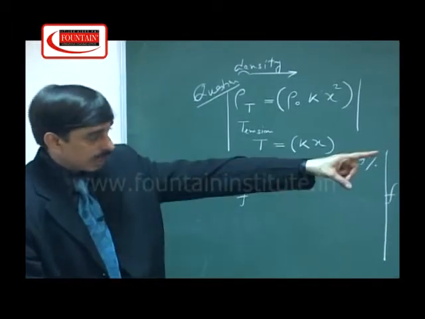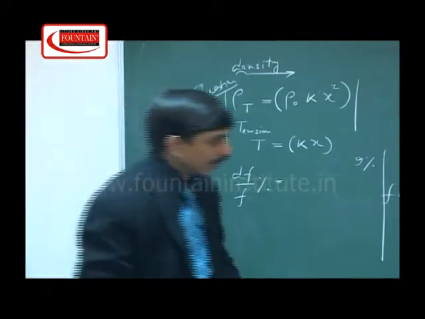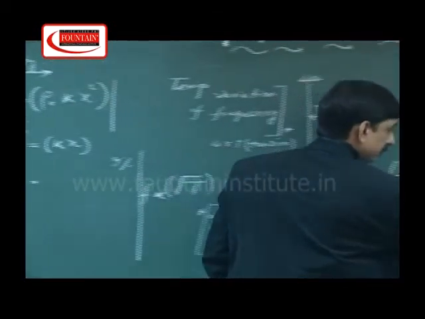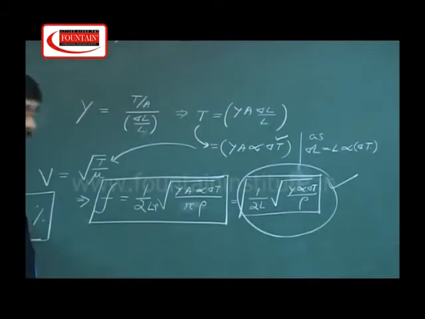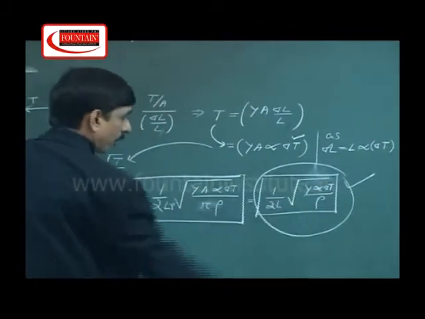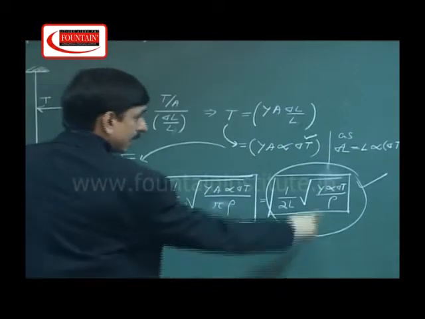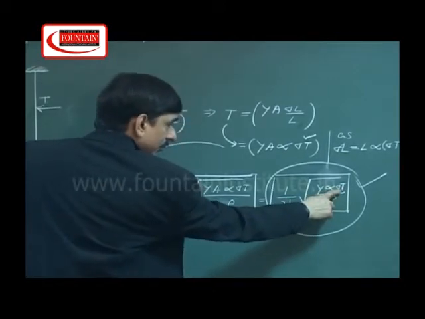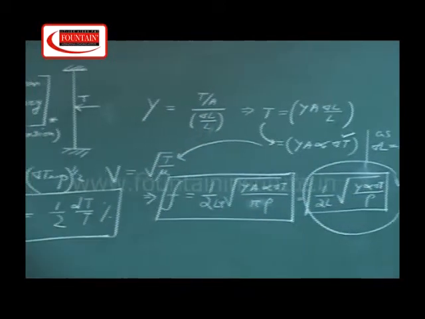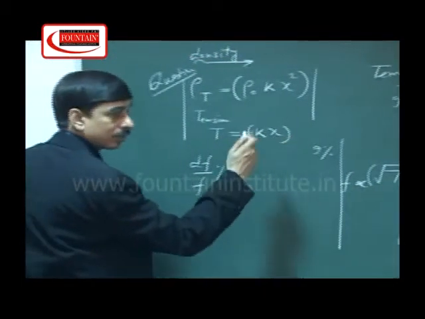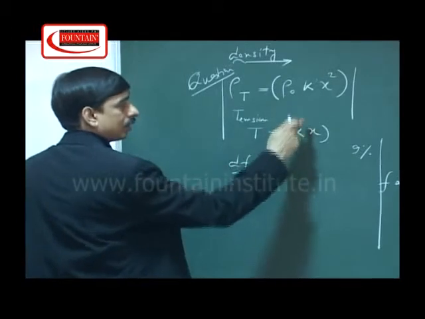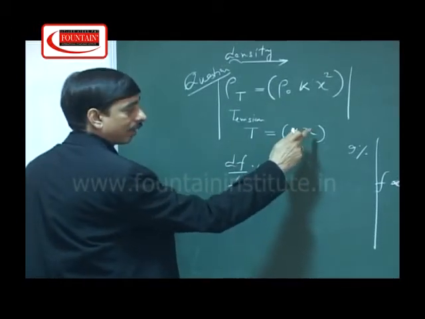So definitely we have to take that law, 1 upon 2L under root of T, that is Y alpha delta T upon rho. With this function variability, we get two equations. One is the frequency in terms of the temperature function, where we get x.